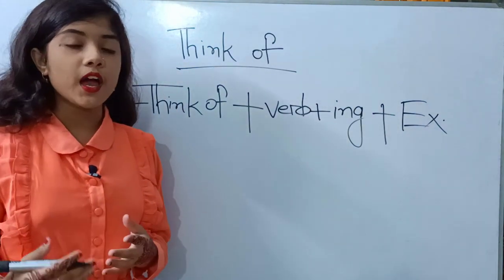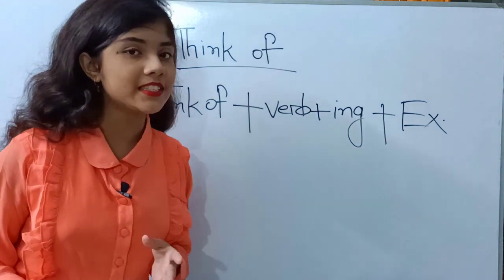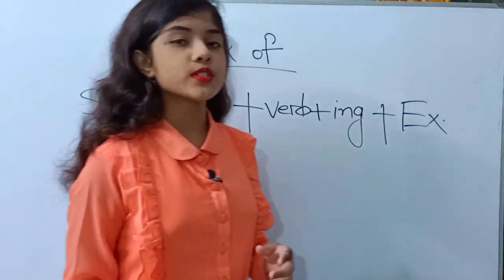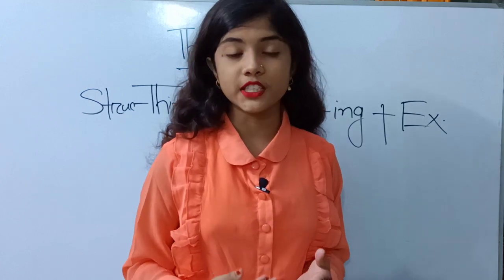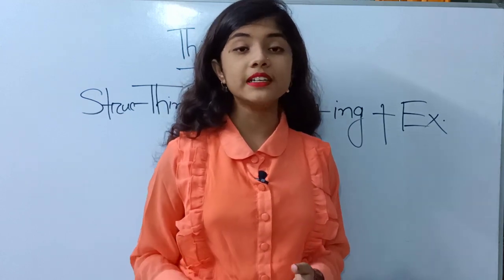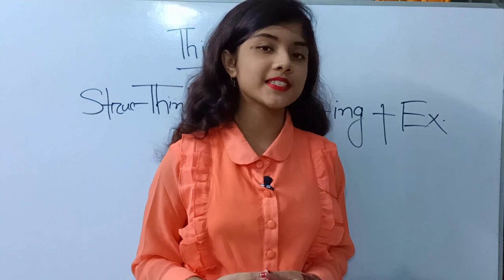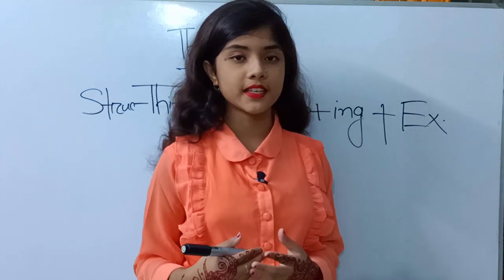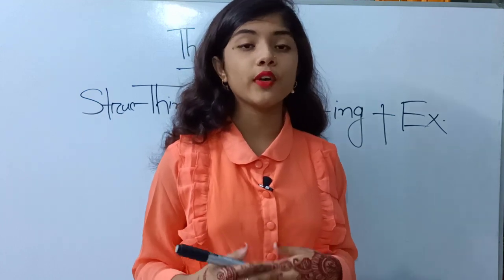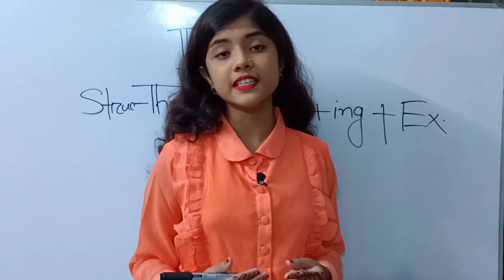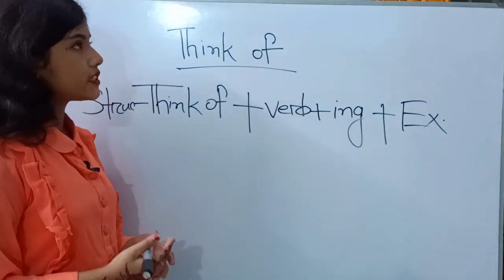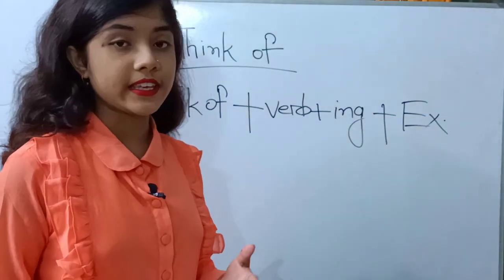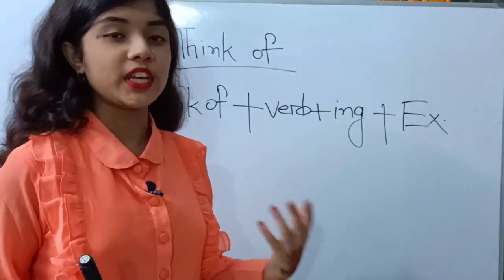So let's make a sentence on it. Suppose you are thinking that you need to learn English. How can we make a sentence on it? You have to follow a structure. That is I think of. You can also add the subject here: I think of, you think of, she thinks of.